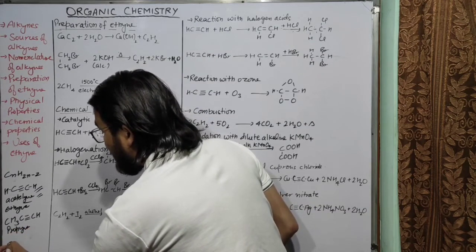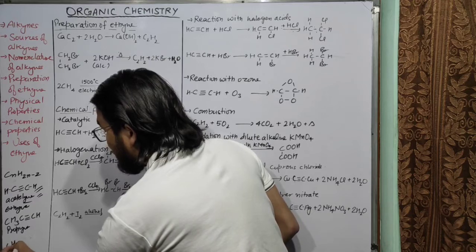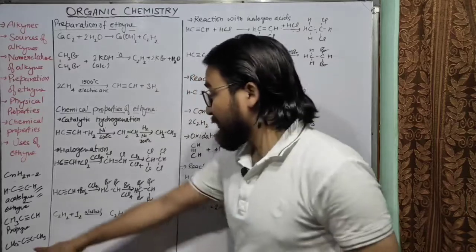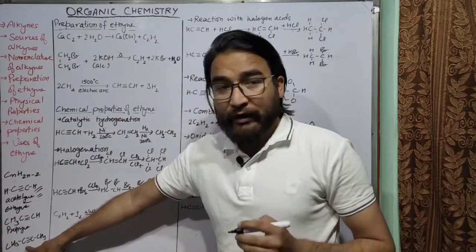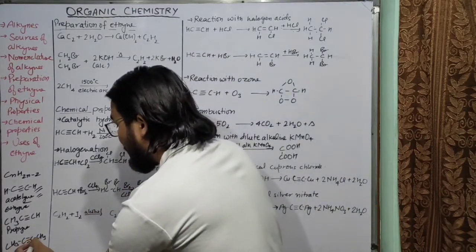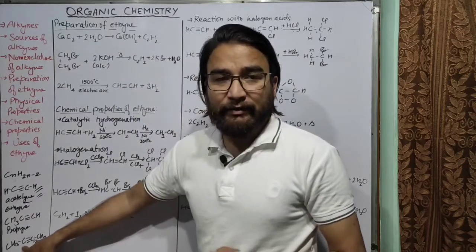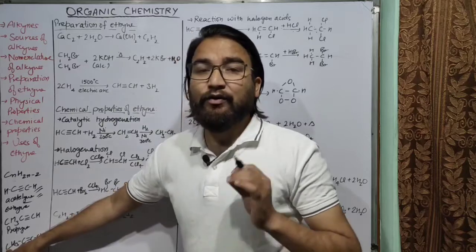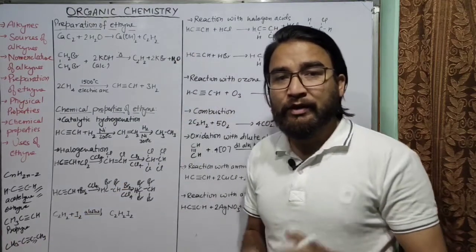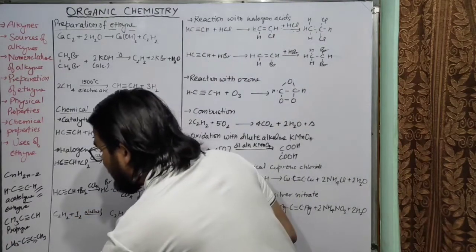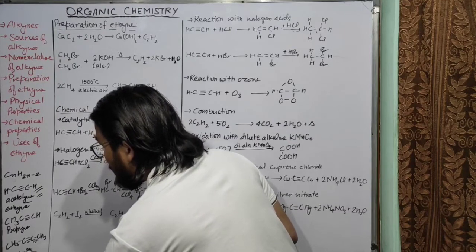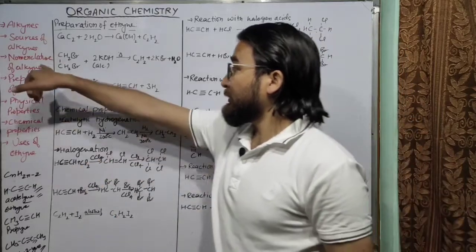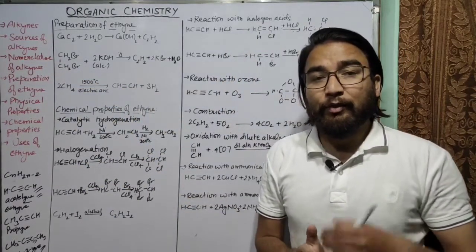Now similarly, CH3C triple bond C CH3 will be called but-2-yne. Why 2? Because the triple bond is at the second carbon atom, therefore it will be called but-2-yne. If the first carbon atom forms a triple bond, then its name will be but-1-yne. So I hope you have understood how to give the names to alkynes.